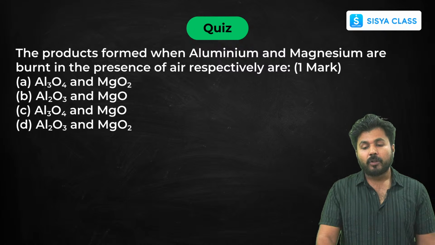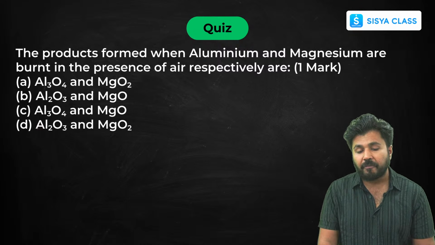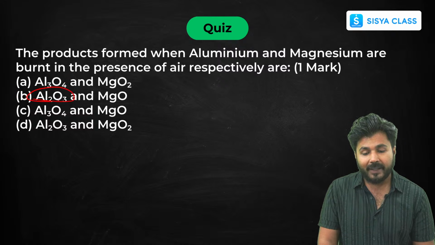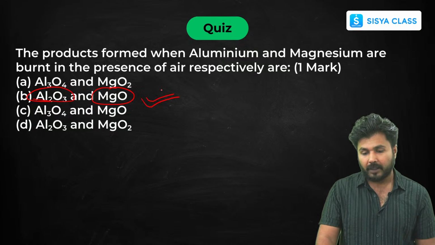Now the products formed when aluminium and magnesium are burned in the presence of air. Aluminium forms aluminium oxide and magnesium forms magnesium oxide. You all remember the formula? So your answer will be option B.